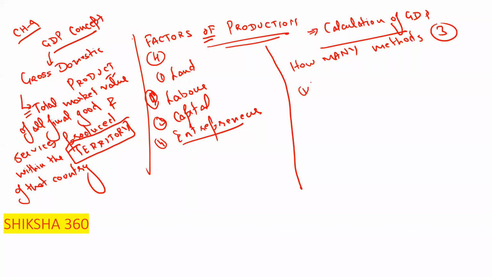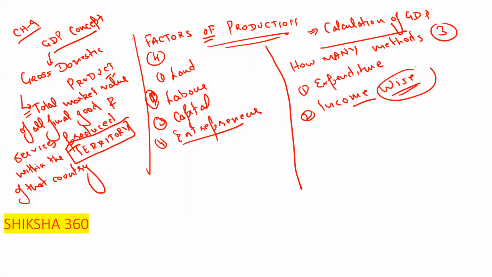First one is expenditure wise. Second one is income wise. Under the income wise method, we have the factors of production: land, labor, capital, entrepreneur. Sometimes they will ask under which method these factors come. Third one is product wise.